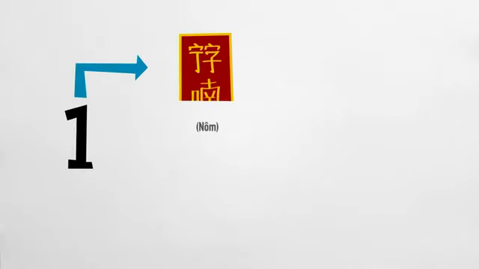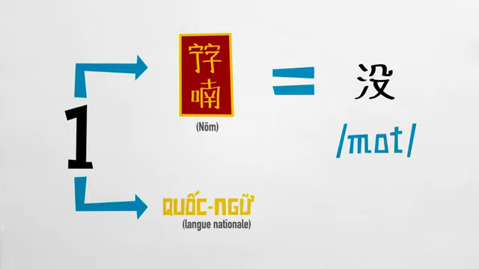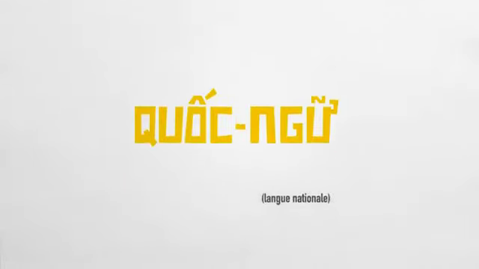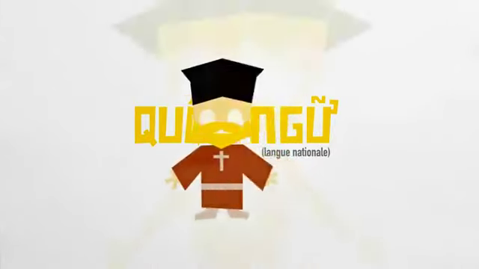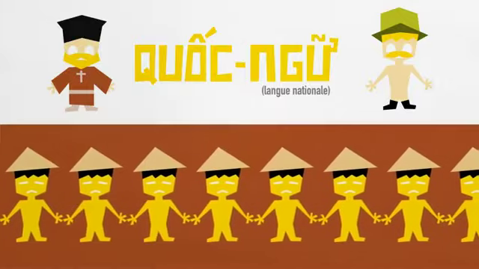Look at the previous example. This is the number 1 written in Nôm that is pronounced một. By using the Quốc ngữ, we write what we hear: the M, the O, the T, and the dot below the O to have the tone. But during that time, the Quốc ngữ was used as a tool to colonize and to carry on missionary work. Most people were illiterate or knew little of the Nôm character.